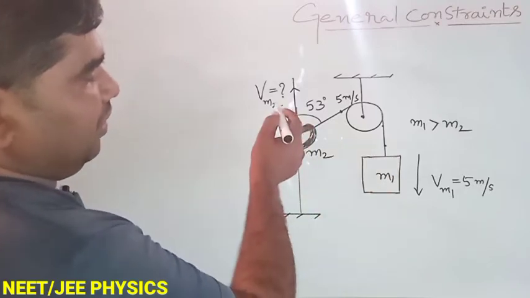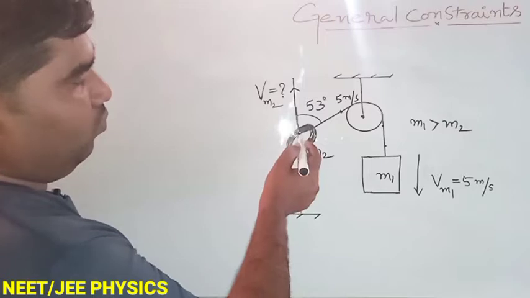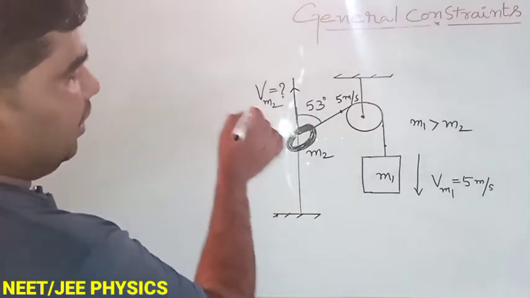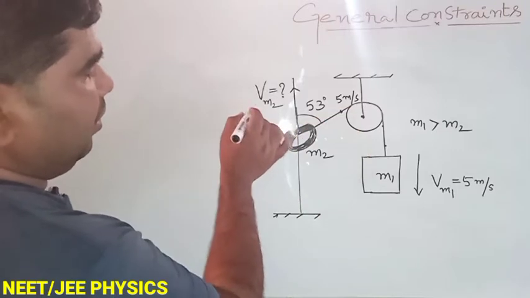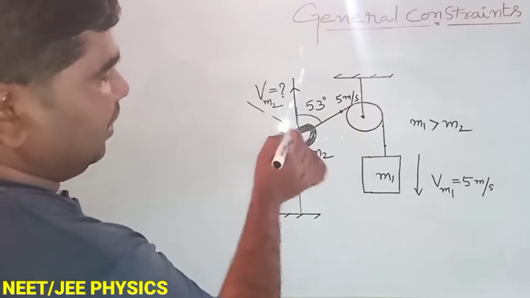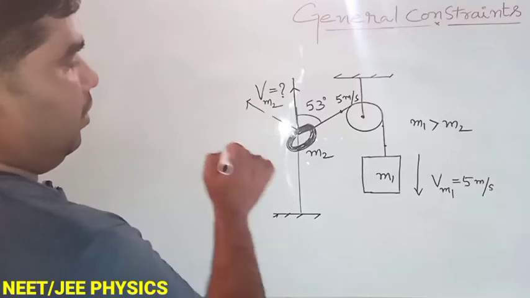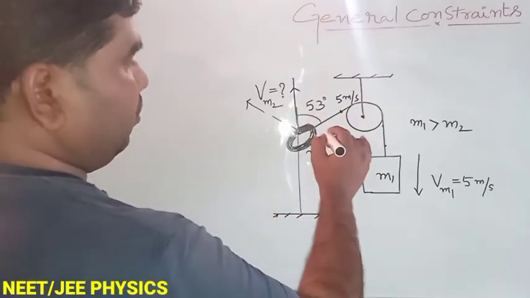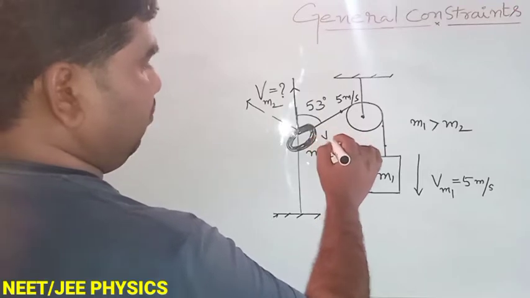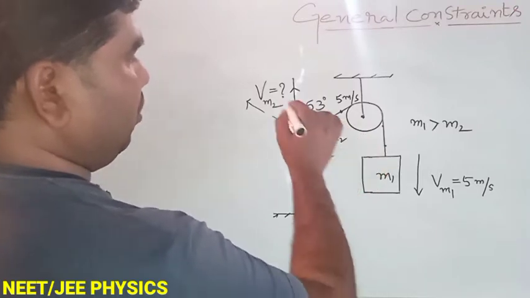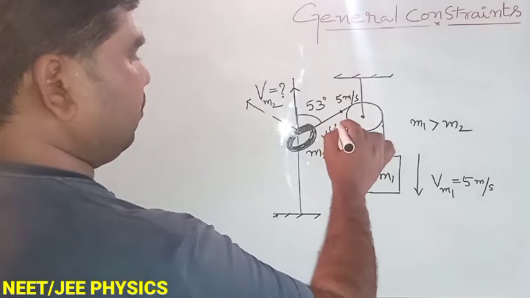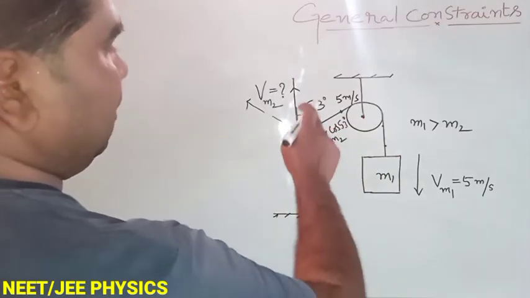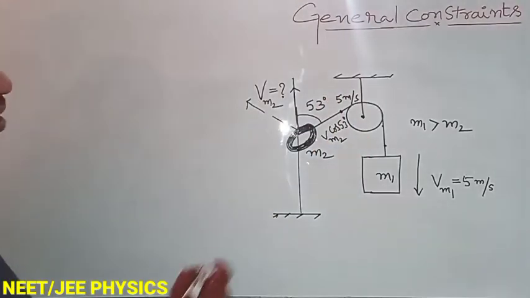Now I am resolving velocity of M2 into two components. One is horizontal component, another one is vertical component. Here horizontal component is Vm2 cos 53, which is equal to 5 meter per second.